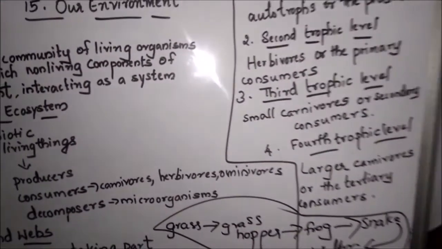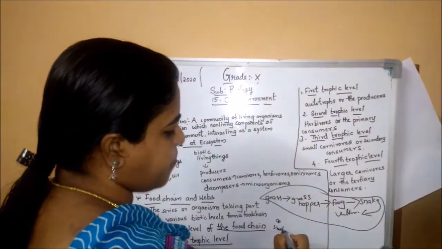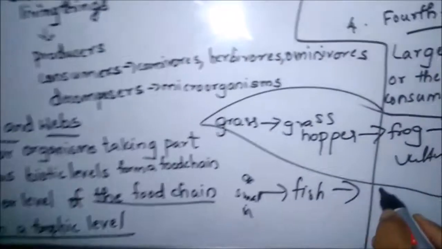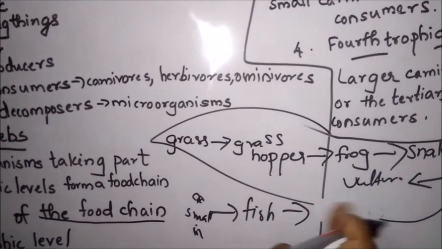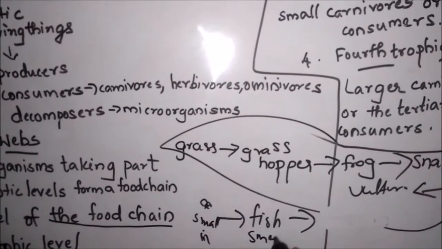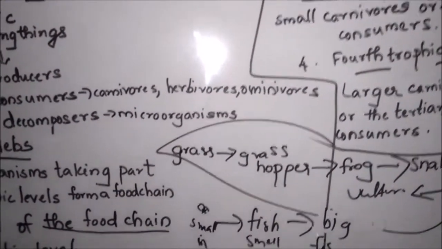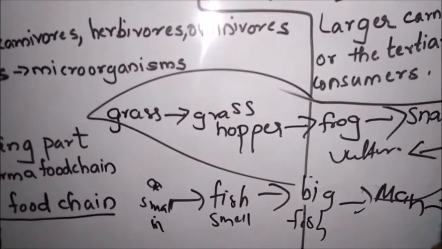If you take an aquatic example, small insects: who will eat them? Fish. This fish, who will eat it? Man. Or I can take a small fish. Who will eat this small fish? A big fish. And this fish, who will eat it? Man. If man is also eaten by a big fish, that will also come.